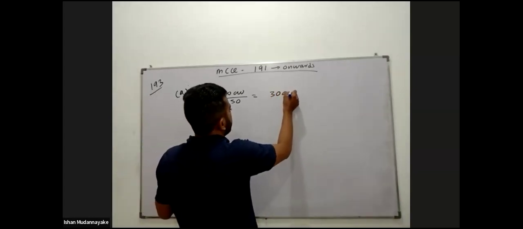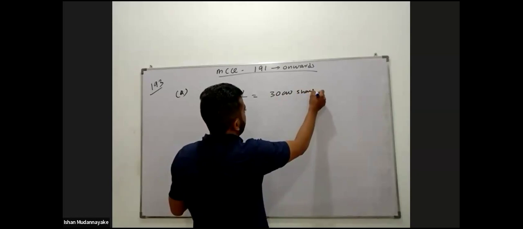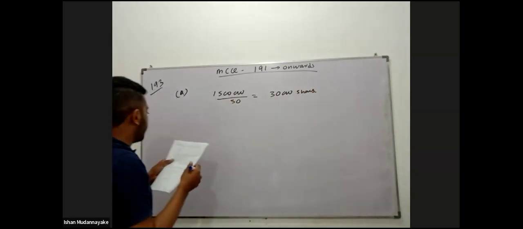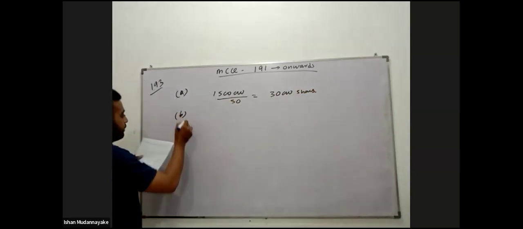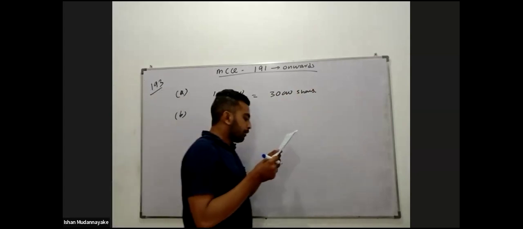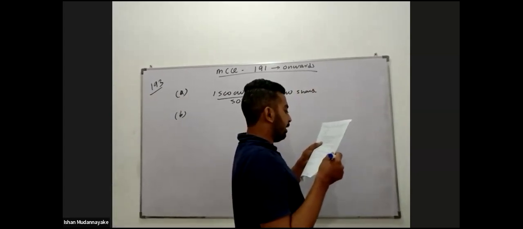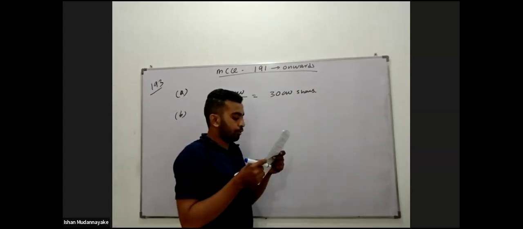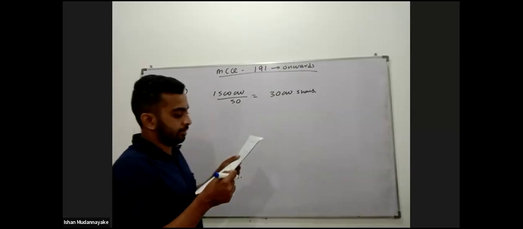Answer for A, 30,000 shares. Answer for B: the balance of the ordinary share capital as at 31st March 2022.